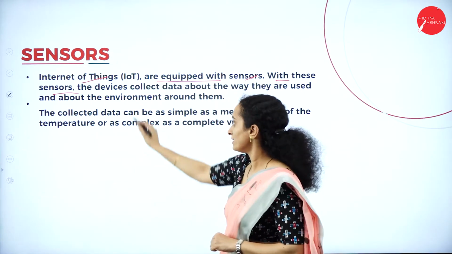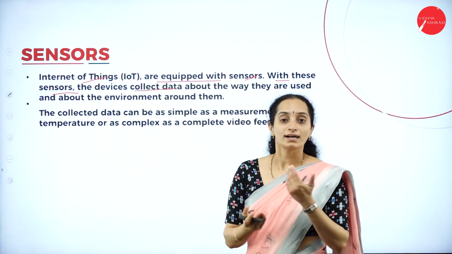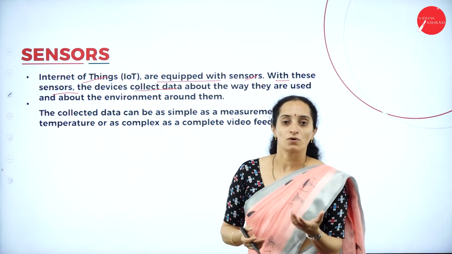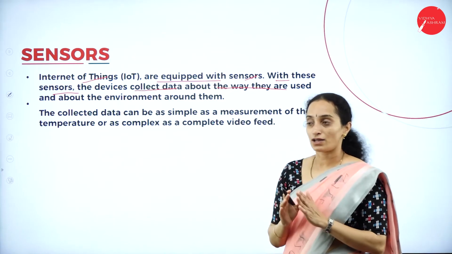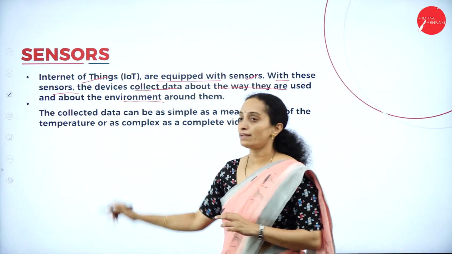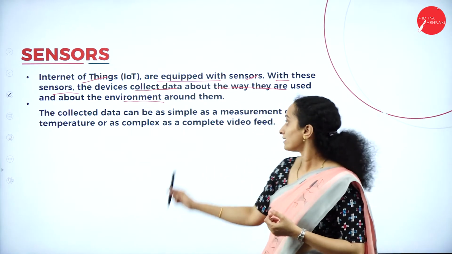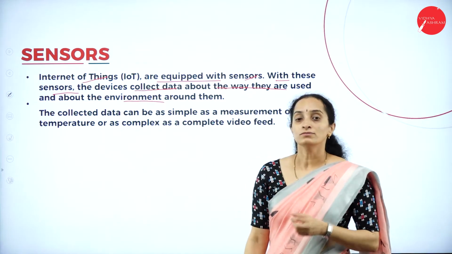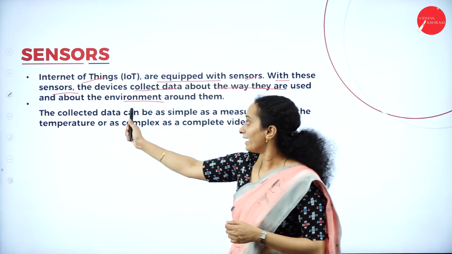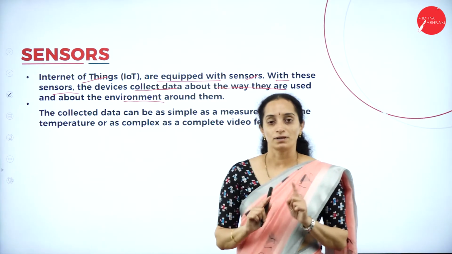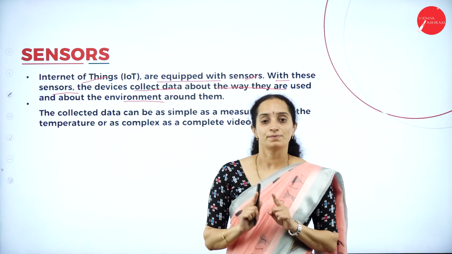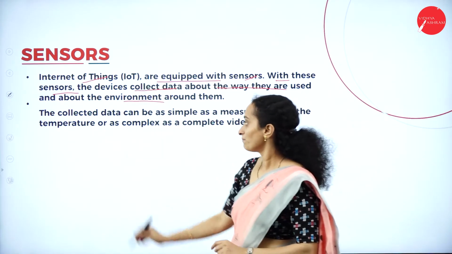Using these sensors, the device will not only respond but also collect data about the way they are used and about the environment around them. That is, how the sensors can be used and what changes are happening in the environment around the sensor. Everything will be stored by the sensor in its memory.